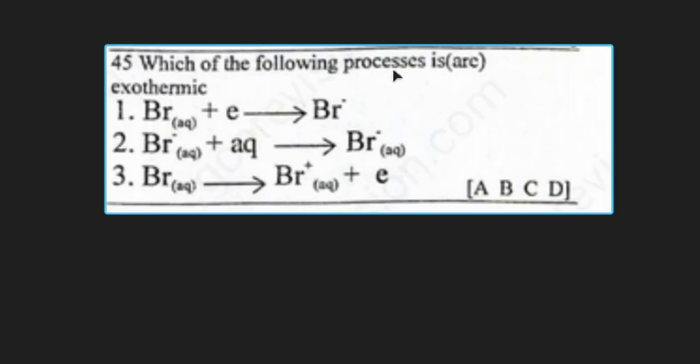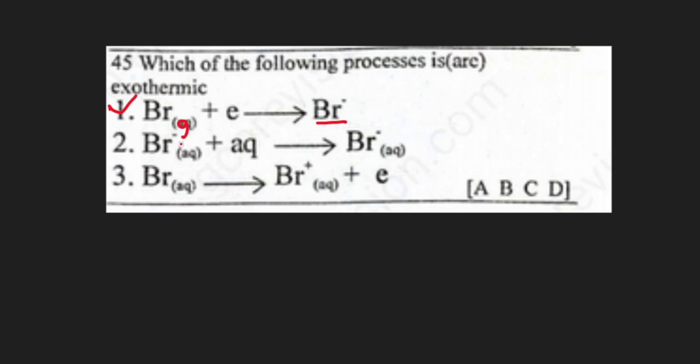Question 45. Which of the processes is or are exothermic? An exothermic reaction is one in which heat is evolved to the surrounding. So we look at A, or 1. These are all gases. They are gases. We look at the bromine gas converted to the bromide ion, which means it has received an electron. This is called first electron affinity, and it is exothermic because heat is evolved.